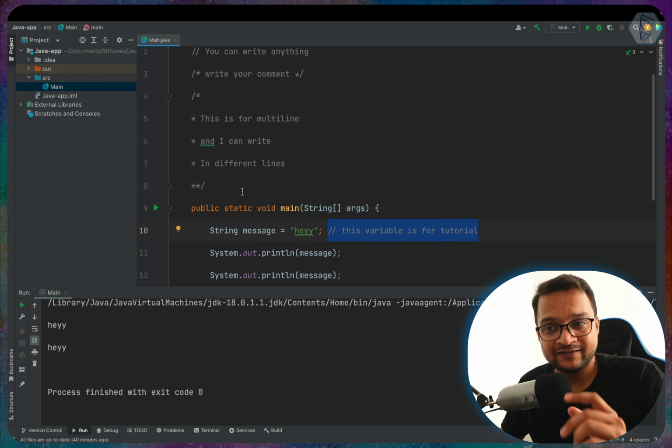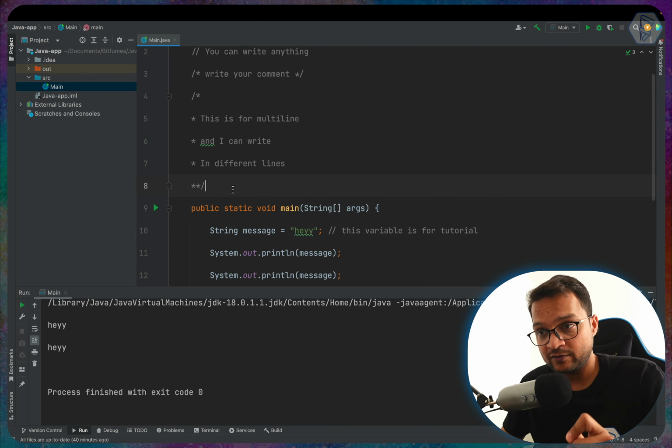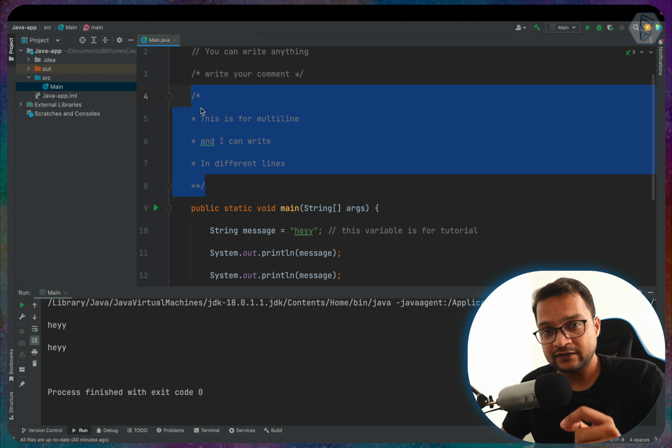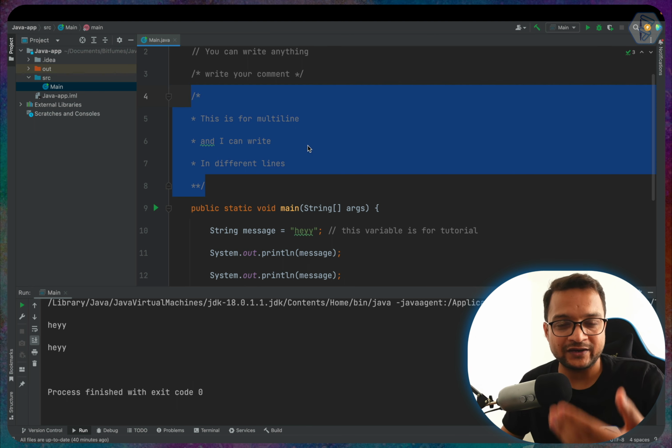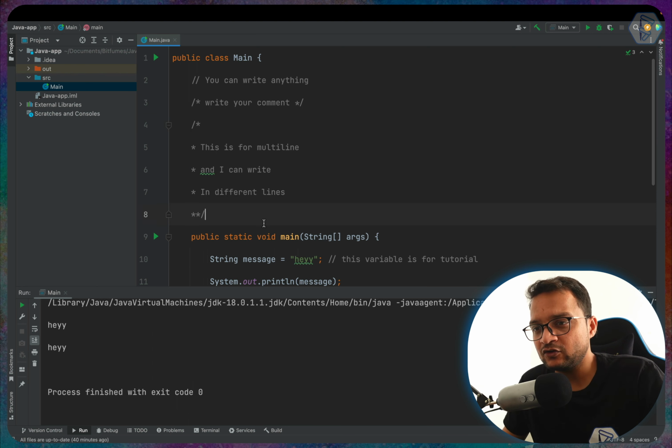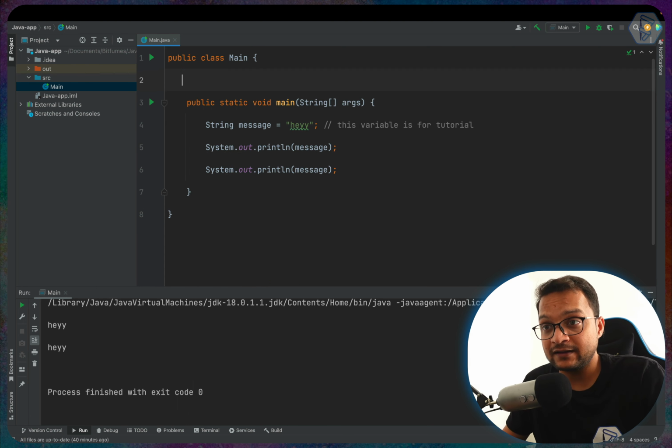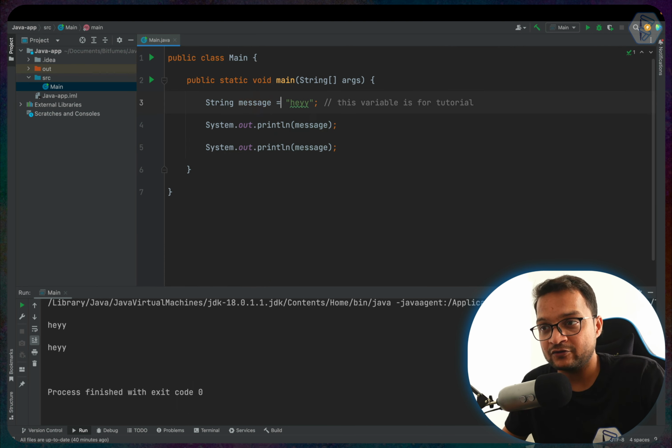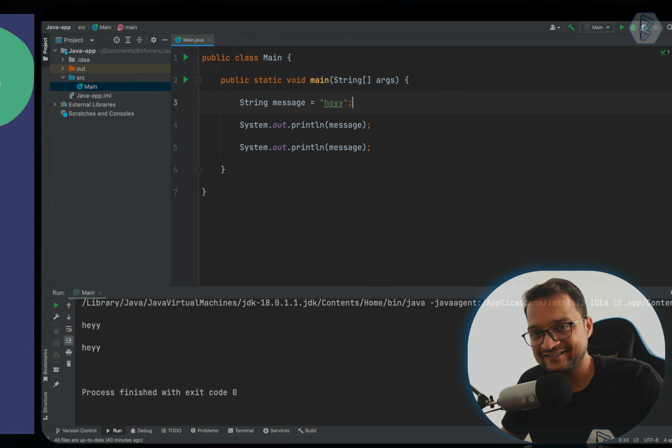But once again, even if you are a solo developer, this type of comment, the doc comment, is extremely useful, as I told you, to create the documentation. So this is for the comment, but we know that we need to learn about different types of variables. Let's learn that.